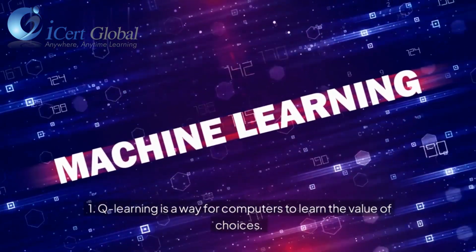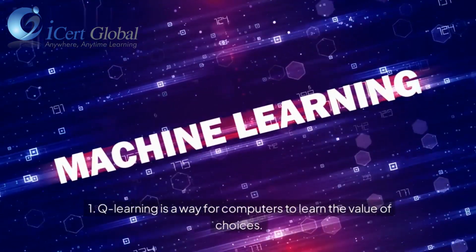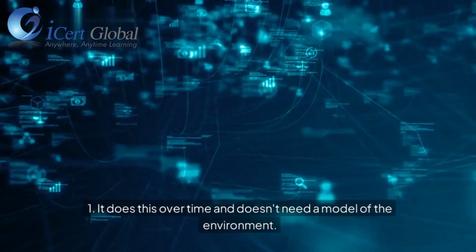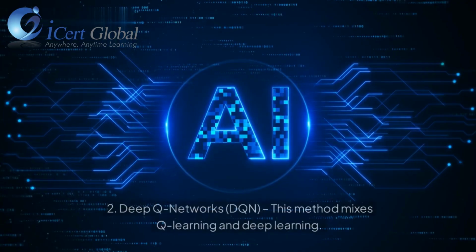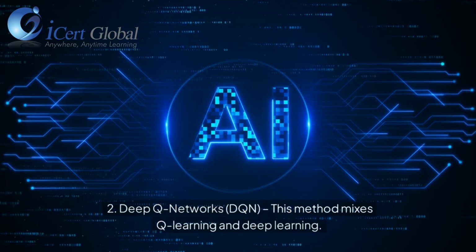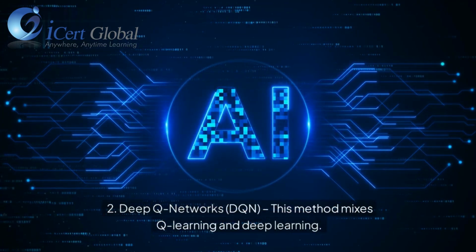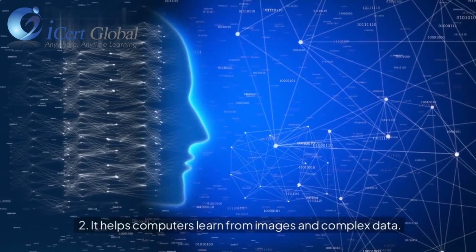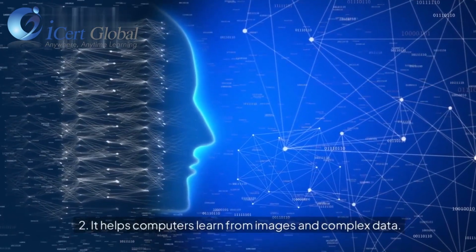Q-learning is a way for computers to learn the value of choices. It does this over time and doesn't need a model of the environment. 2. Deep Q networks, DQN. This method mixes Q-learning and deep learning. It helps computers learn from images and complex data.